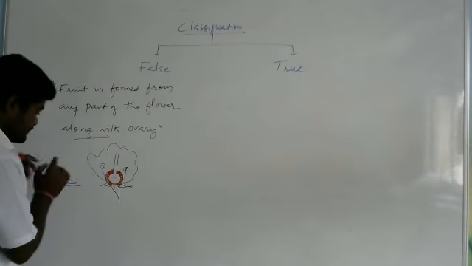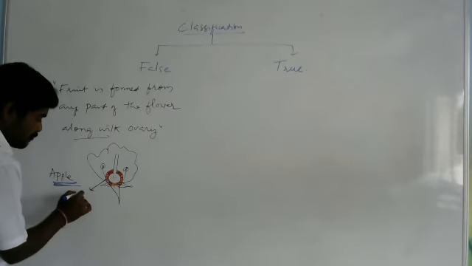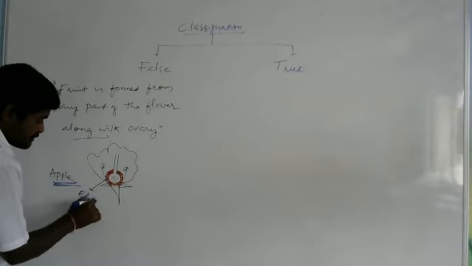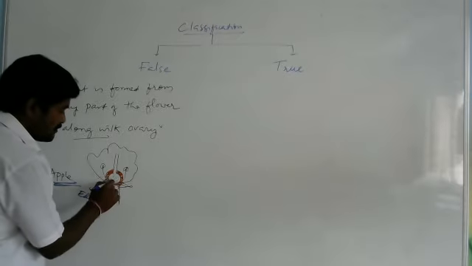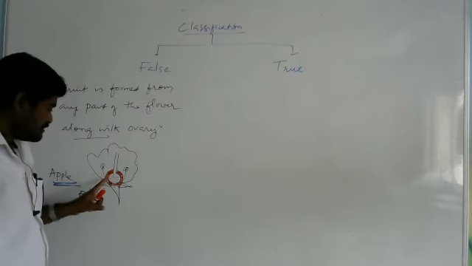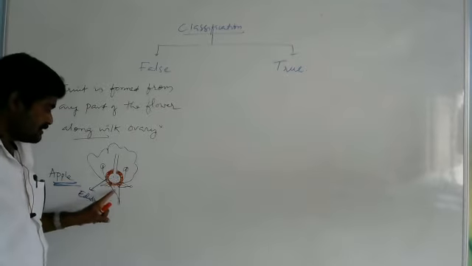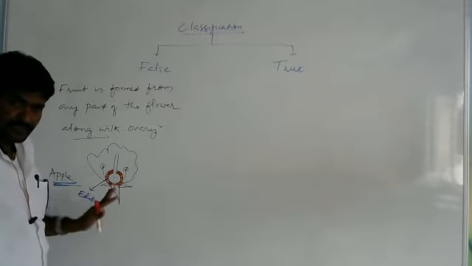The edible part is the thalamus. The true fruit will not be edible, only the false fruit, which is the thalamus. Is it clear?